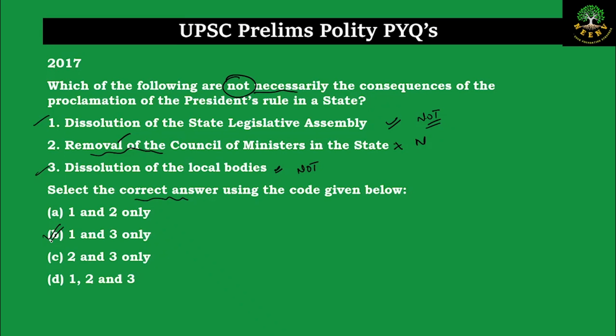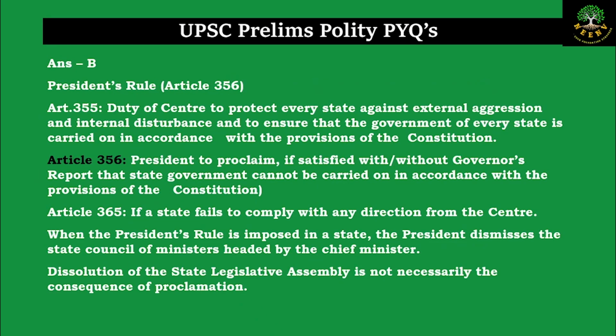Now let us look at the in-depth provisions about president rule. The president rule related provisions are mentioned in Article 356 of the Constitution. And even before that, in Article 355, it is the duty of the center to protect every state against 1. external aggression, and 2. internal disturbances, and to ensure that the government of every state is carried on in accordance with the provisions of the Constitution. And Article 356 says that the president has the power to proclaim president's rule in a particular state, with or without the governor's report, if he thinks that the governance of that state is not happening as per the provisions of the Constitution.